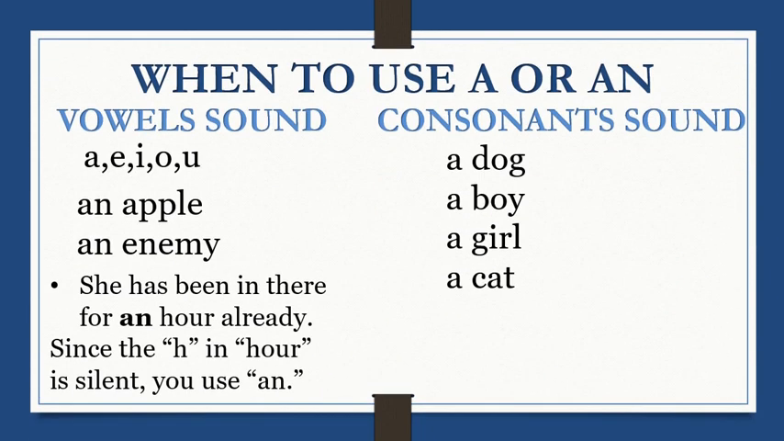When to use a or an. Vowel sound: A, E, I, O, U. An apple. An enemy. She has been there for an hour. Already, since the H in hour is silent, you use an. Consonant sounds: a dog, a boy, a girl, a cat.